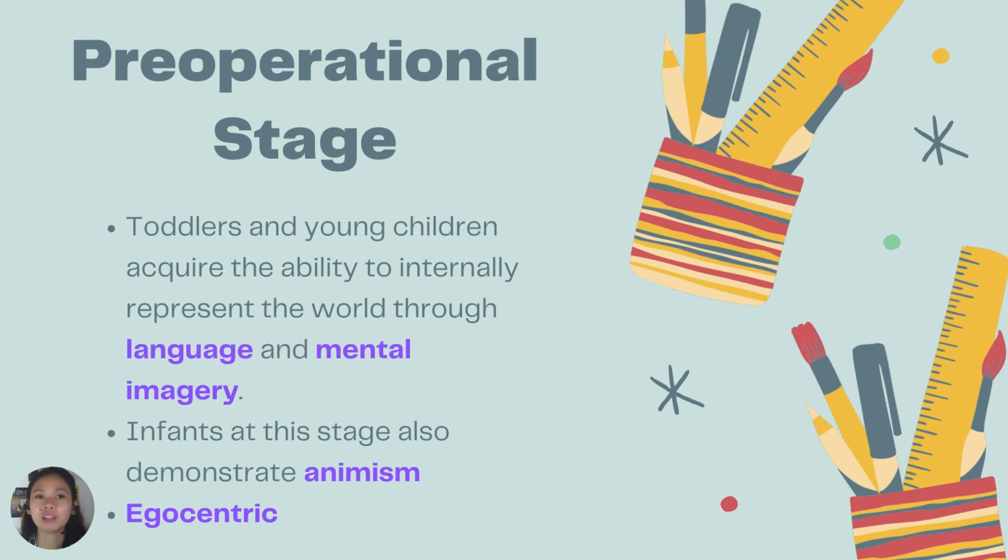Next, we have what we call the pre-operational stage. Ang pre-operational stage, may hilig na maglaro ang mga bata at this stage. Okay, and also at this stage, we understand the world through symbols and representation. So toddlers and young children acquire the ability to internally represent the world through language and mental imagery. We use symbols and representation to understand the world.